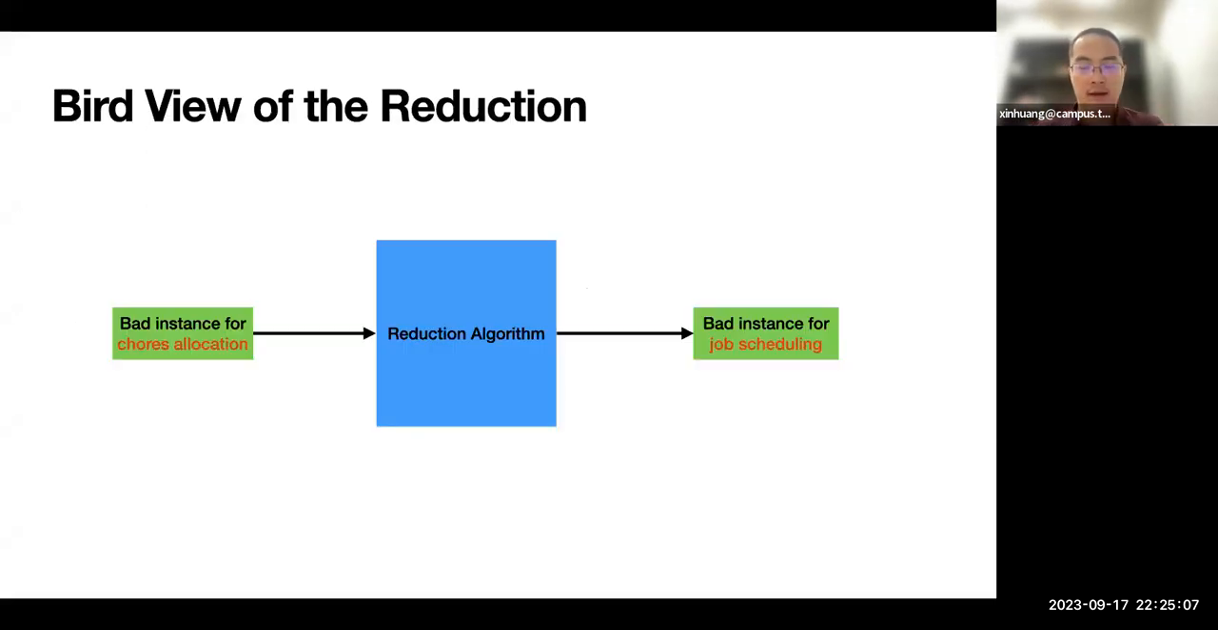So now let us give a bird's-eye view of our reduction. The idea of the paper is to reduce chores allocation to job scheduling. When we have a bad instance for chores allocation, we try to construct another bad instance for job scheduling. So what does it mean to be a bad instance? It goes from the HFFD to the FFD.